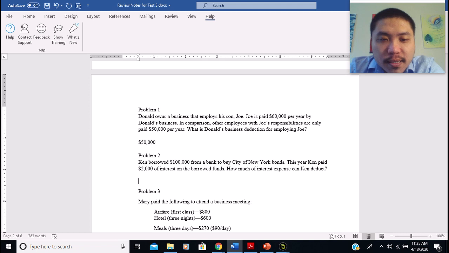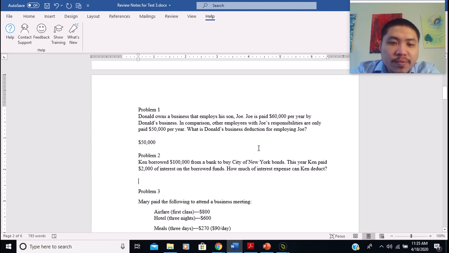Ken borrows $100,000 from a bank to buy City of New York bonds, and this year Ken paid $2,000 of interest on the borrowed funds. How much of the interest expense can Ken deduct? In this case, Ken is borrowing money from the bank to buy a municipal bond, the City of New York bonds.